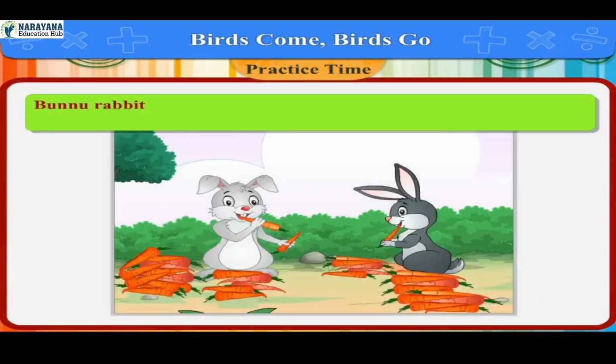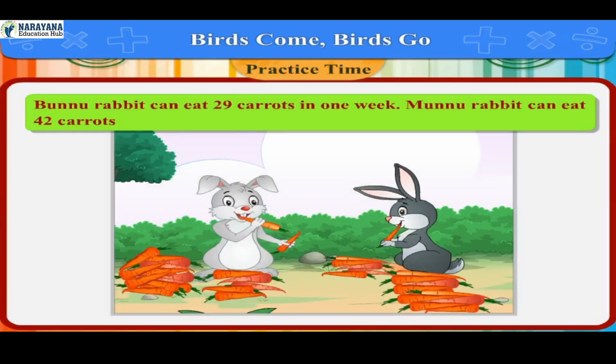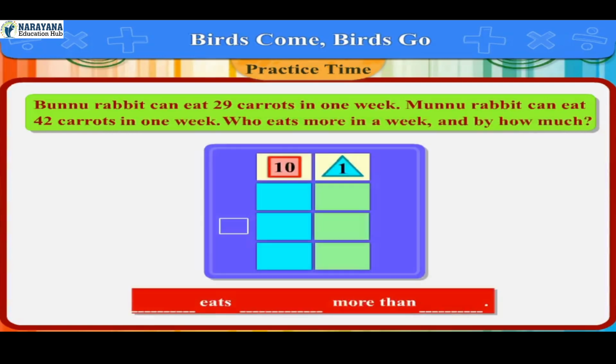Example. Bunnu rabbit can eat 29 carrots in 1 week. Munnu rabbit can eat 42 carrots in 1 week. Who eats more in a week and by how much? We want to find who eats more. So we have to do subtraction.